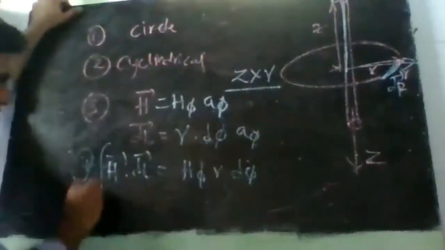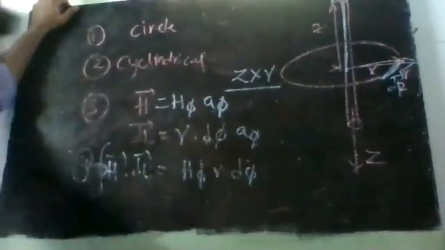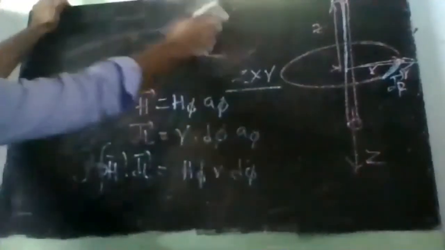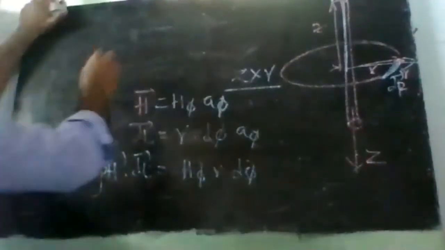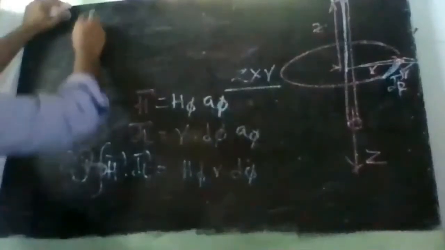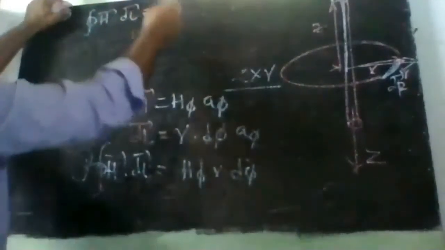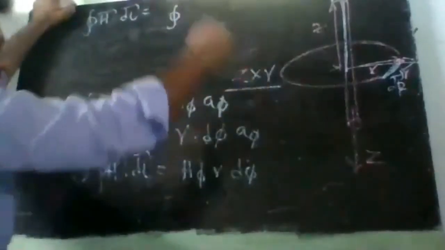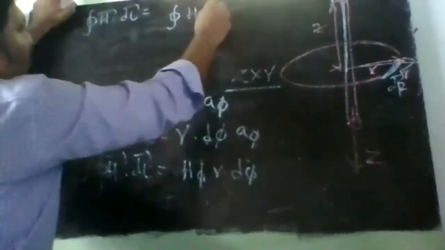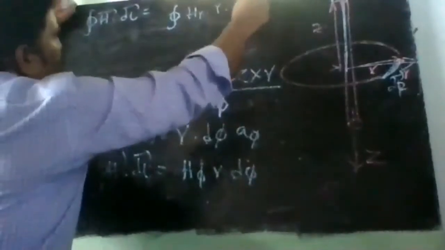So the line integral of this will give us integral H bar dot dl bar equal to integral H phi into r into d phi, correct?